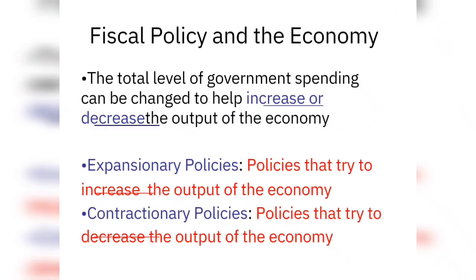The change in government spending and taxation has a huge impact on economic output. Government can adopt two types of fiscal policies: expansionary policies and contractionary policies. Expansionary policies try to increase the output of the economy. Contractionary policies try to decrease the output of the economy.